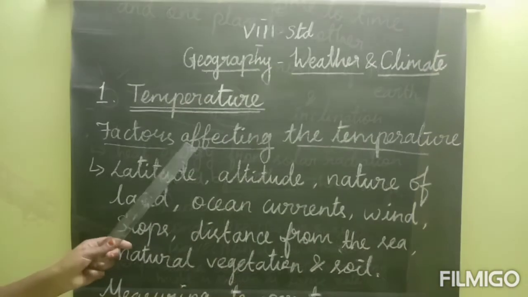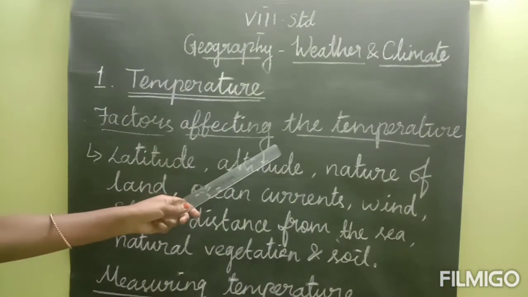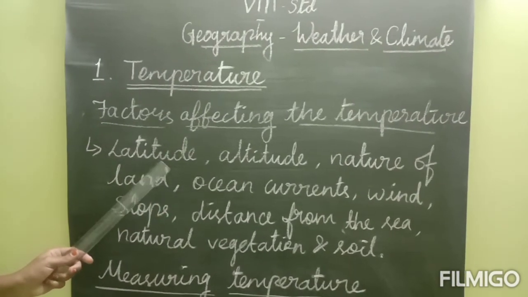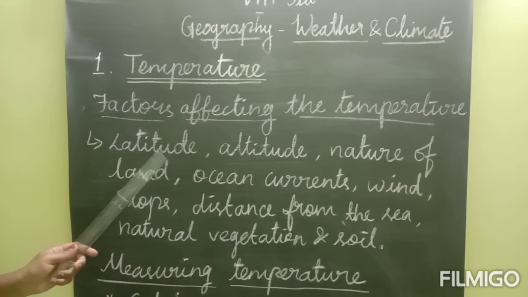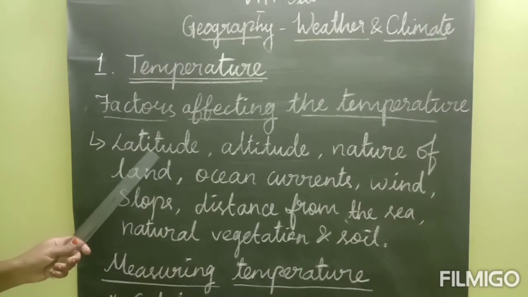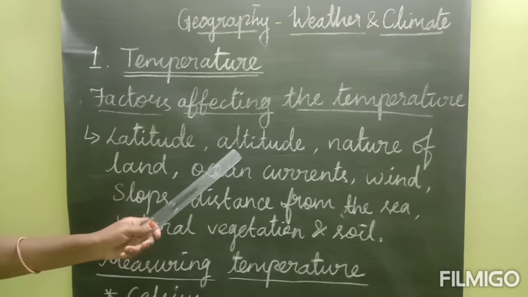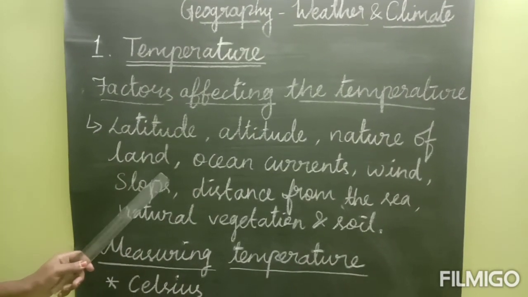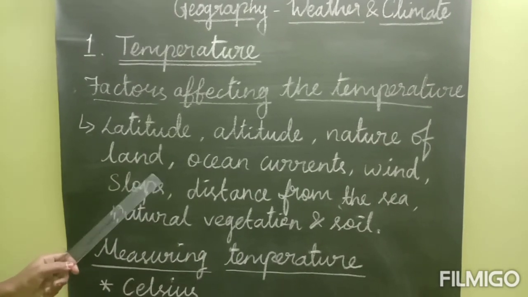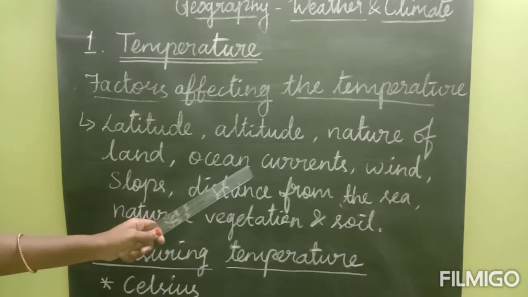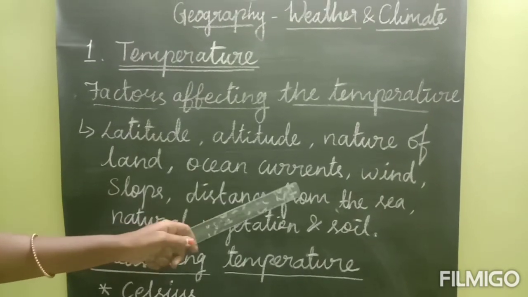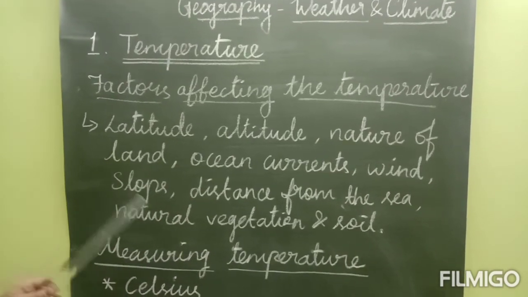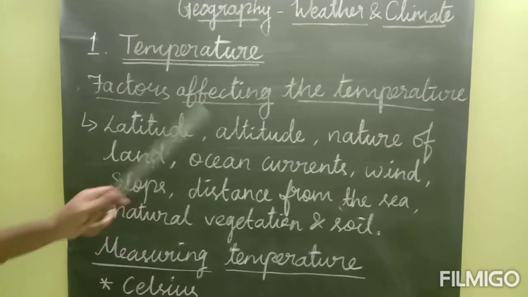Students, here we have some factors which affect the temperature, that is the distribution of temperature. What are the factors? First one is latitude. We already know the equator, Capricorn, all these are latitudes. Next one is altitude, which is height. Next one is nature of land, what kind of land it is: desert, plateau, mountain, anything. Next one is ocean currents, the waves of the ocean. And wind. And slopes, mountain slopes. I told you about the windward side and leeward side. That also decides the temperature.